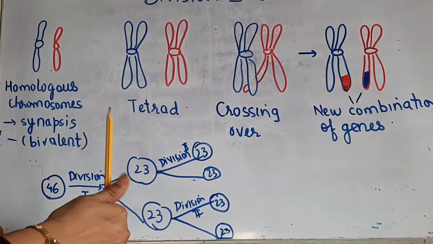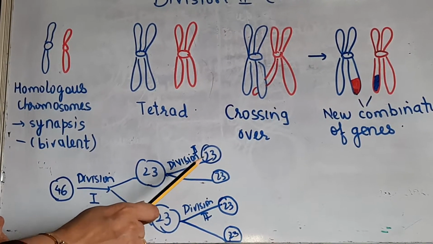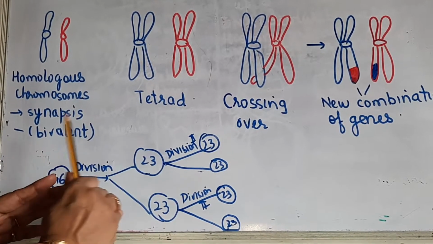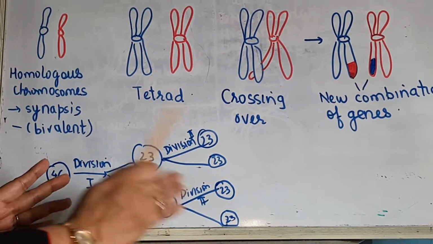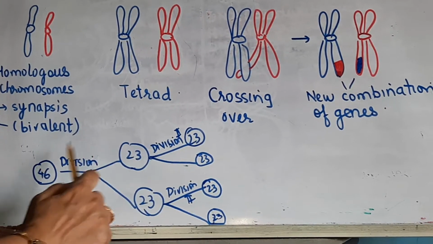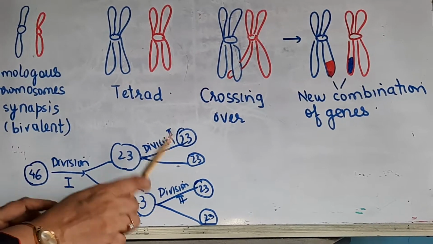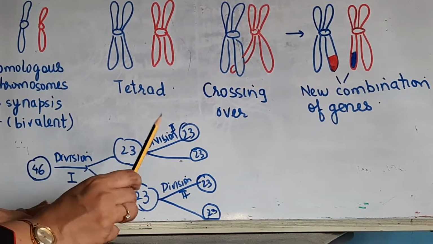But if the sperms and the ovum initially had 46, then if you add 46 plus 46, you will get something which is not a human. So humans always have 46 chromosomes. So this reduction in the chromosome number is very important. So that's why gametes are always produced by the process of meiosis.